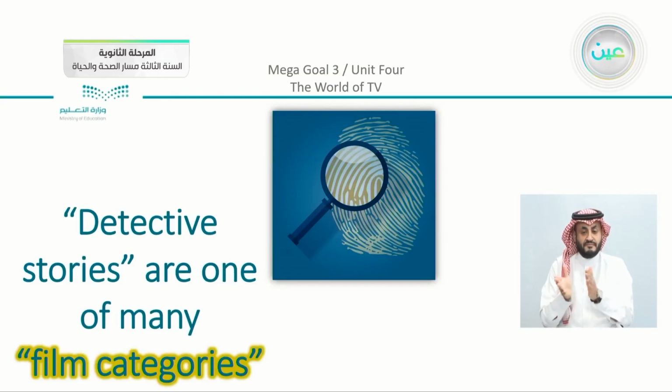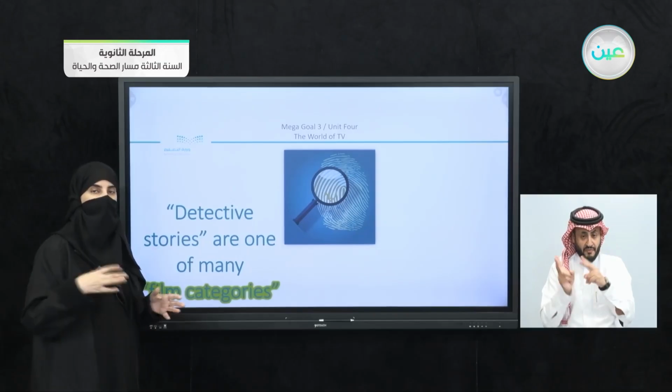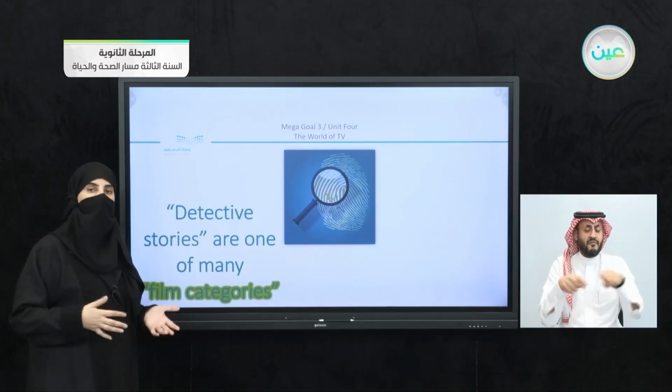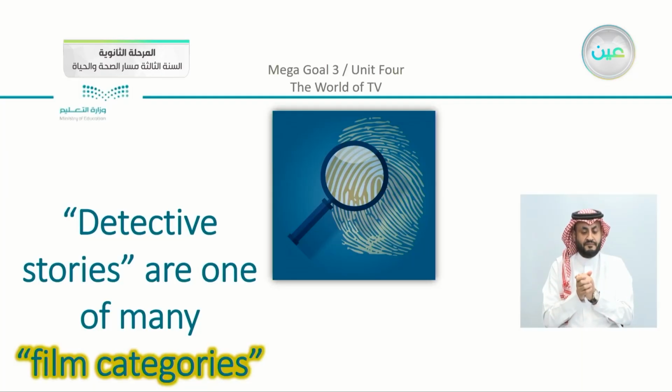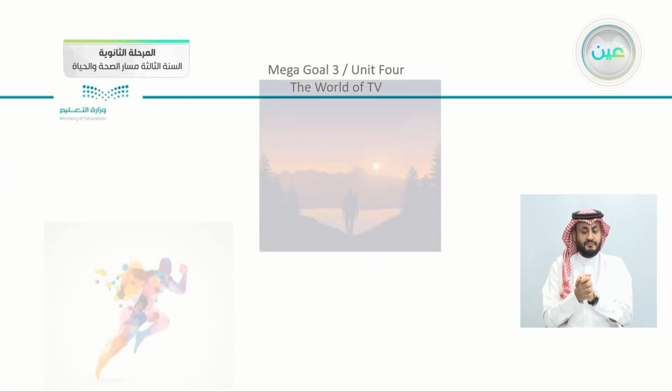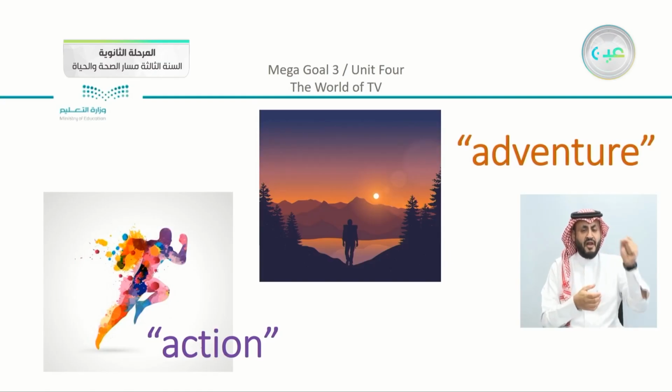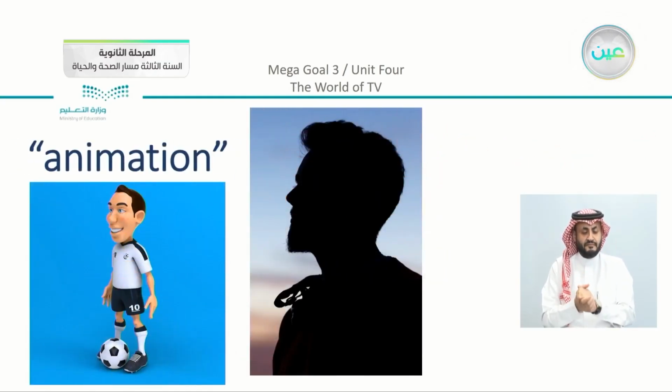Now, detective stories are one of many film categories. We did discuss something from the very start of our unit about different types of movies, or we can say film categories. So detectives are just one. You can see, for example, from the pictures that there is something about action, or we have here adventure. Also, we can say that there are different animation movies, or we can add that there is something about biopics.